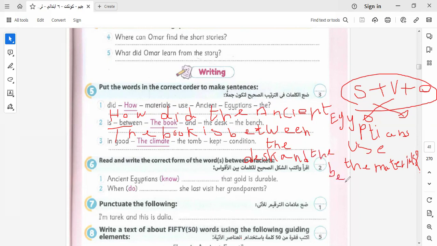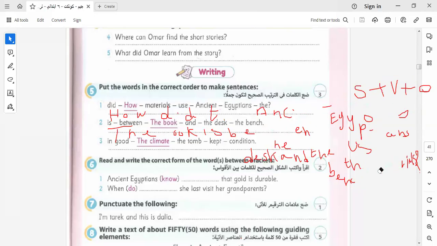I will leave you the last one to do by yourself as homework. Okay, now we know the rule. You can practice the rule on the rest of the sentences. Okay, let's go to another one here.